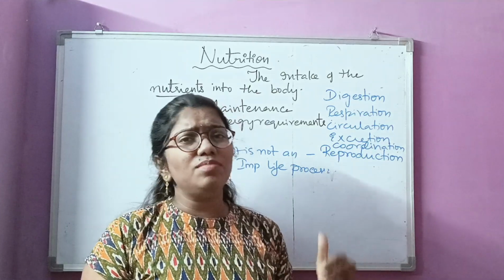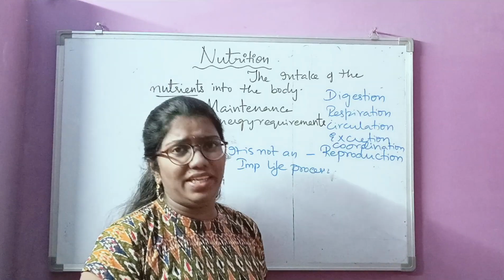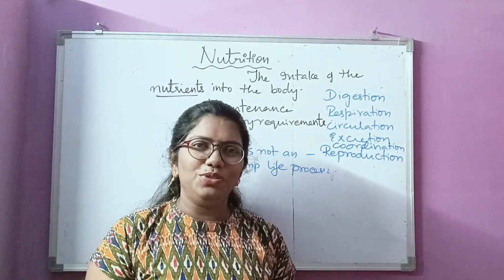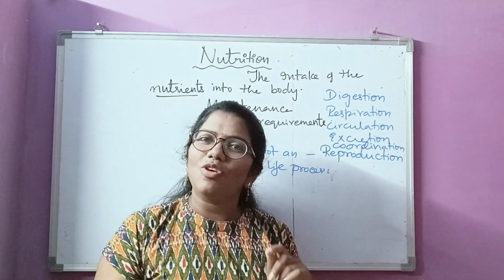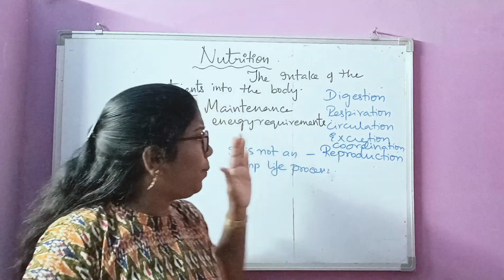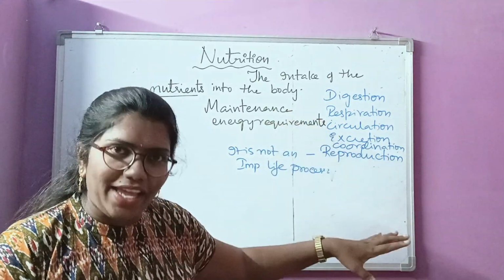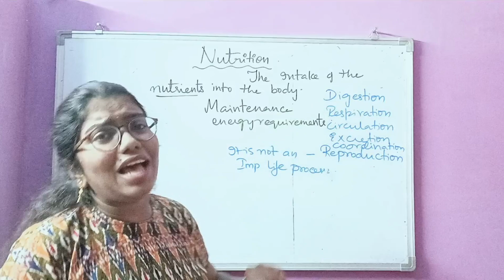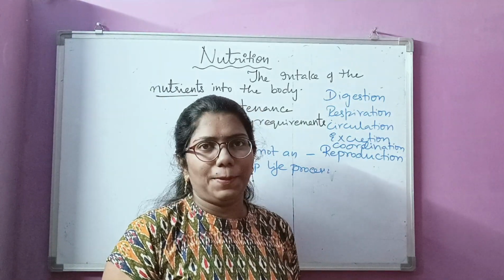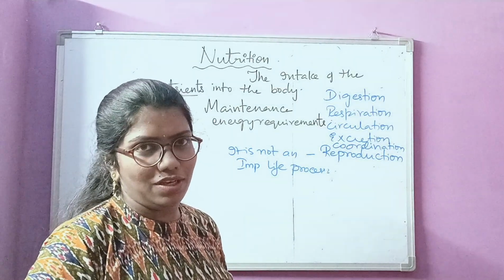But if an organism's heart stops, or the excretory system fails and it cannot send out waste materials, it is obviously going to die. Life processes are necessary for maintaining life, and reproduction is not an important life process.